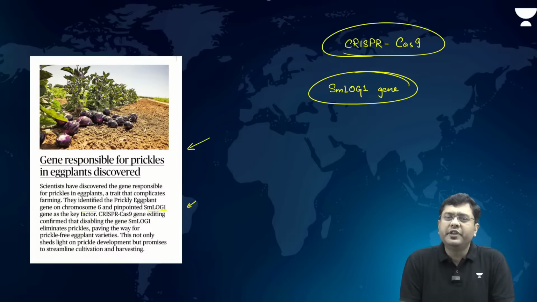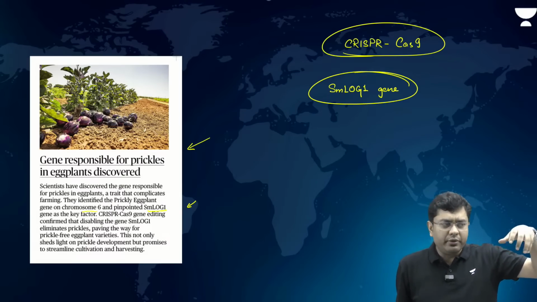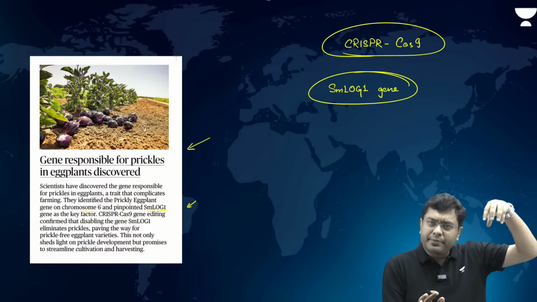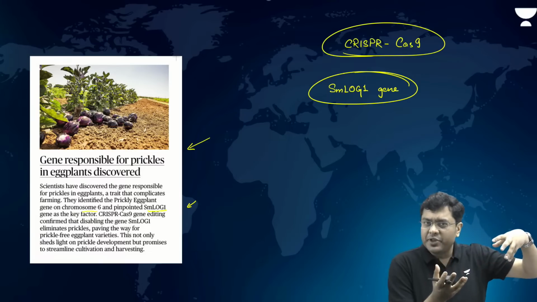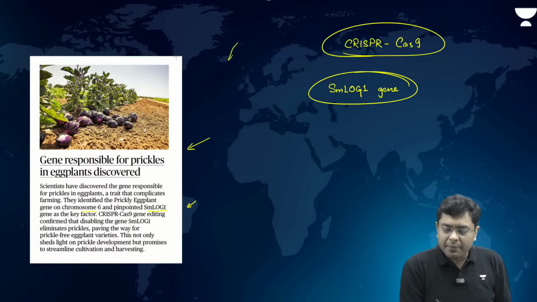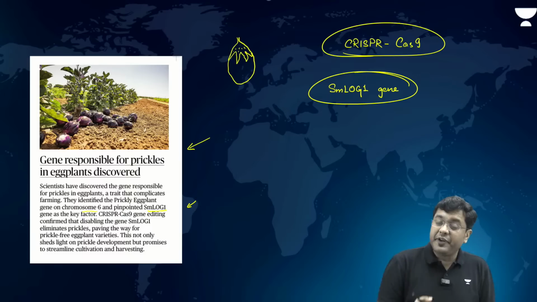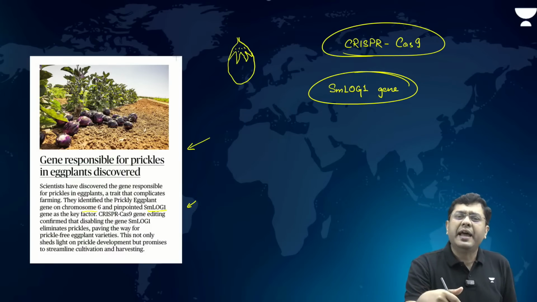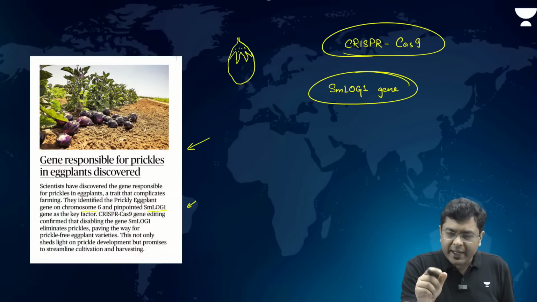Now, the identification of this gene has provided us with a lot of benefits, because you understand the eggplant or the brinjal in general. The longer the prickles, the lesser the consumable portion in the eggplant. If you remember the structure of an eggplant, when you have longer prickles, consumable items are less, right? So, if the size of these prickles is reduced by identification of the gene, it means that we can have more harvest per crop, and a greater amount of extract from every crop.